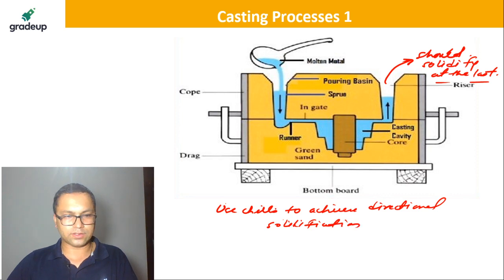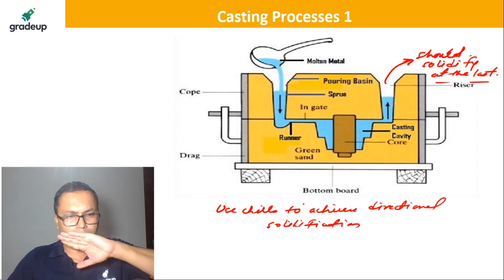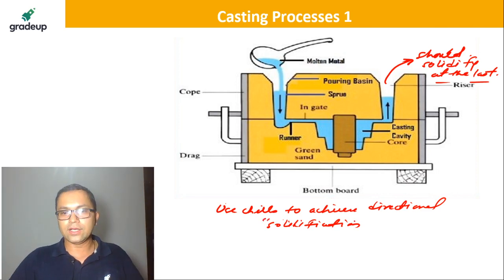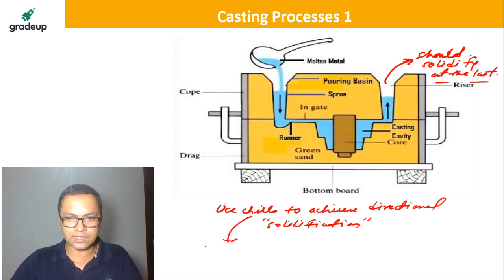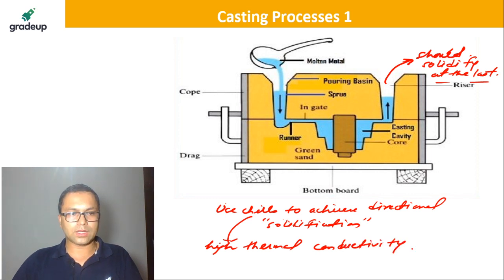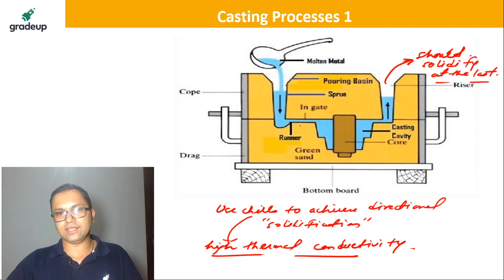Chills are, yes Sargam, that you can also say, to increase the heat transfer. Generally chills have high thermal conductivity.